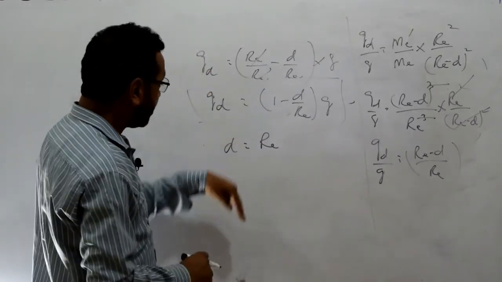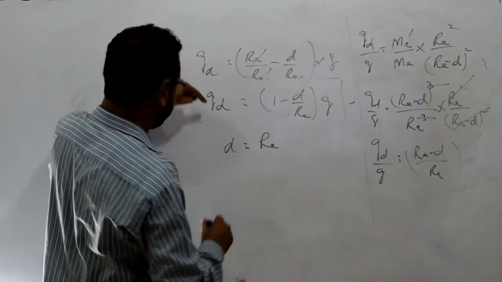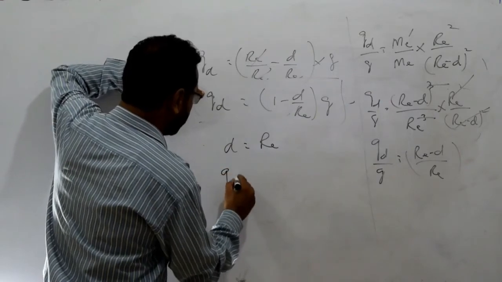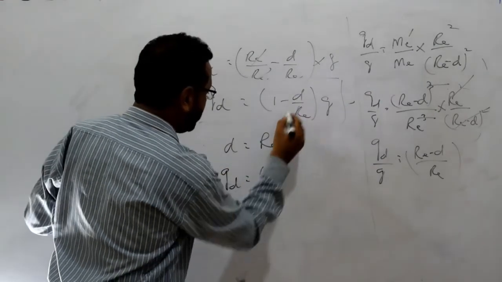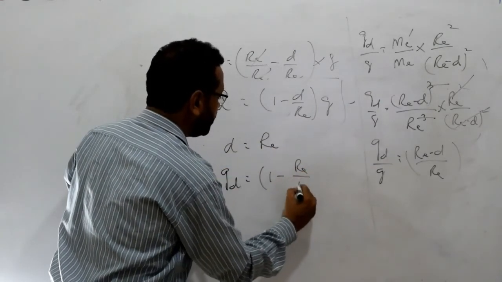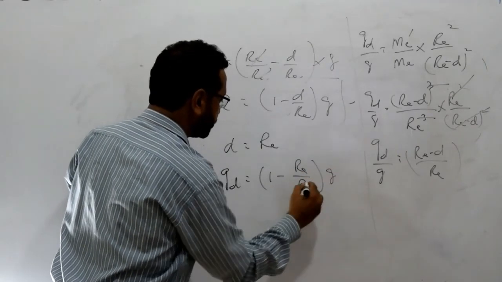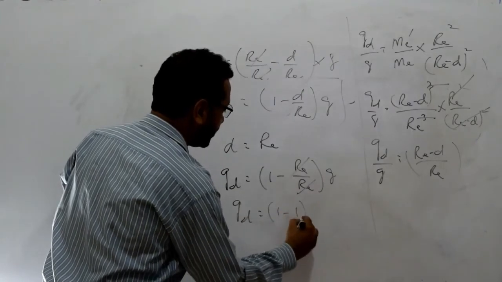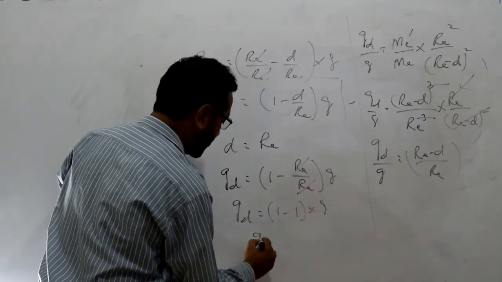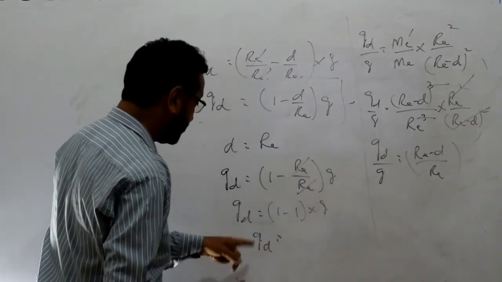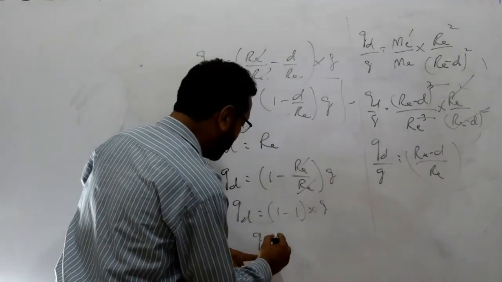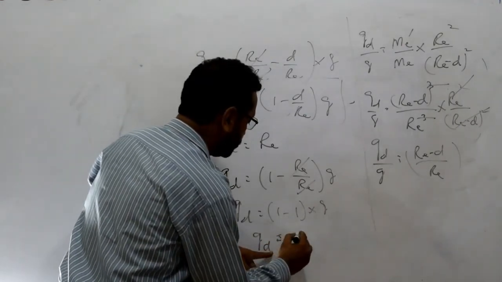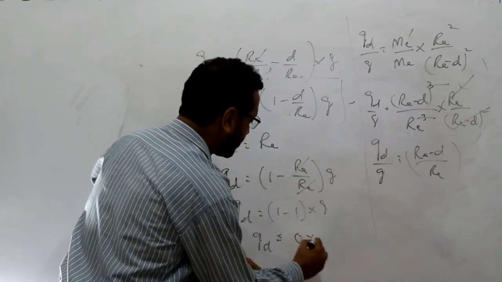When you put this over here, GD is equal to 1 minus D replaced by RE, RE over RE, into g. So this will be cancelled. So GD is equal to (1 minus 1) into g. So the gravitational acceleration at the center of the earth is equal to 0. 1 minus 1 means 0 multiplied by g.